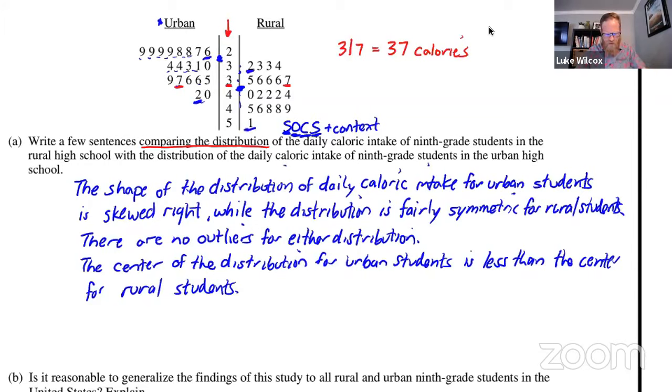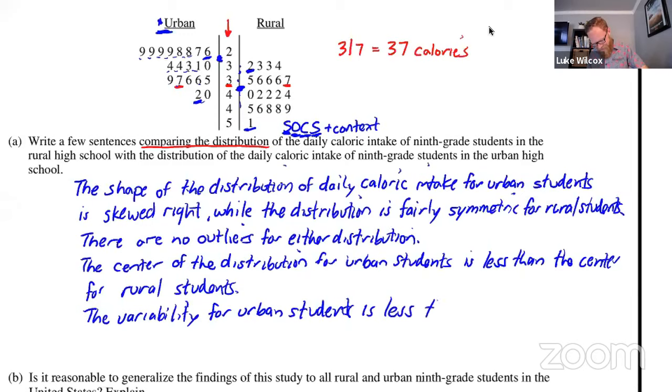So those are fairly close there. But I think that urban has a little bit less variability there if you were to just compare their ranges, right? So we're going to say the variability for urban students is less than for rural students.